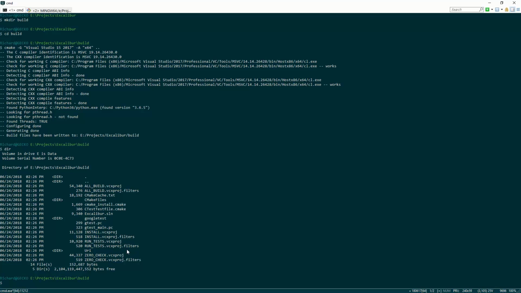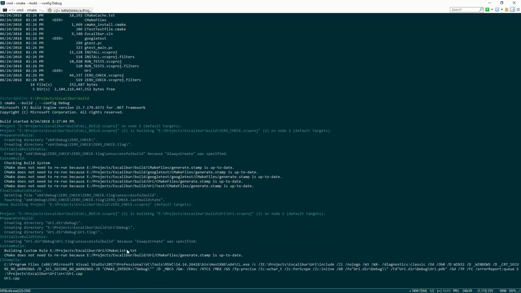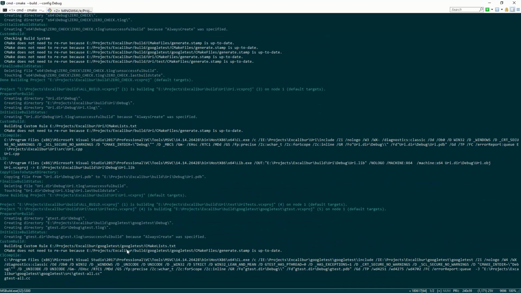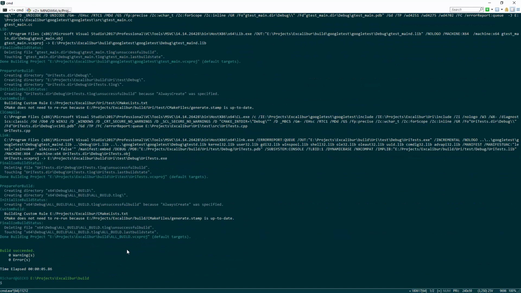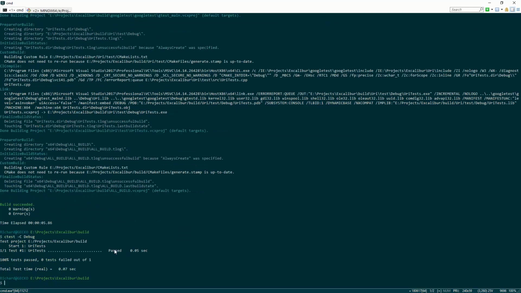So to build with CMake, just do cmake --build. Give it the relative path to the build directory, which we're already in, and --config Debug. It's going to use MSBuild, which is the command line executor that goes along with Visual Studio. It's going to build everything. Then, like I said before, with the add tests, it allows us to run ctest, give it the same configuration name, and it runs our unit tests.